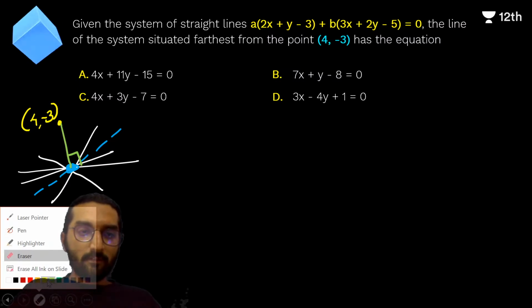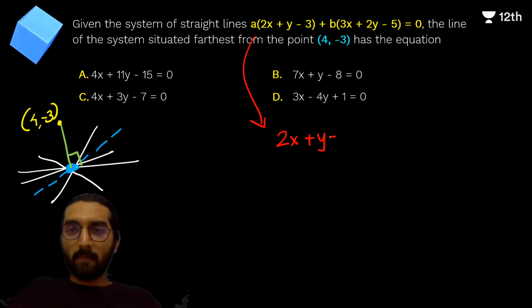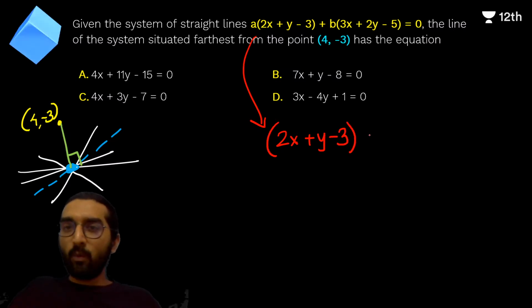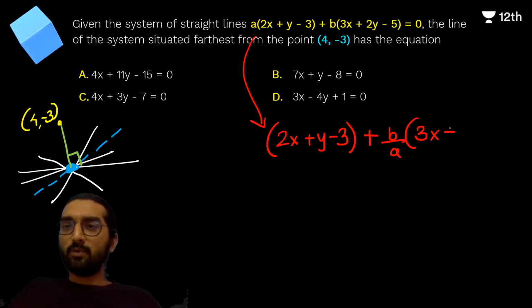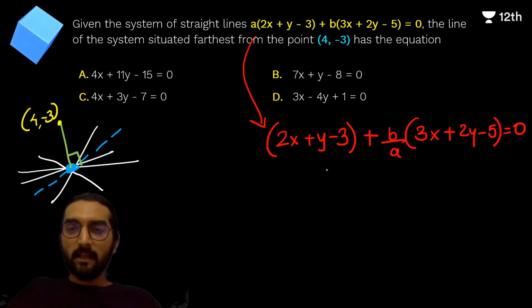Now first of all, everyone needs to understand this particular family of lines. Why? Because I can write this in the form of 2x plus y minus 3, right? This is L1 plus b upon a times 3x plus 2y minus 5 equal to 0. Does everyone know family of lines, guys? L1 plus lambda L2 equal to 0.